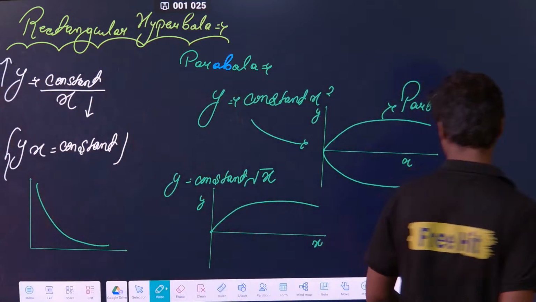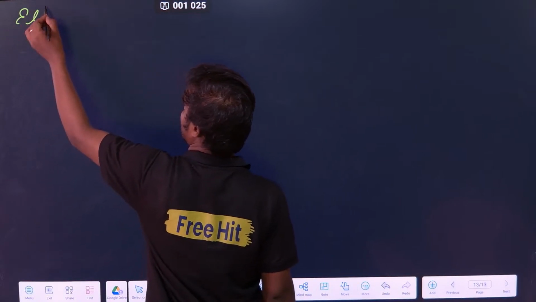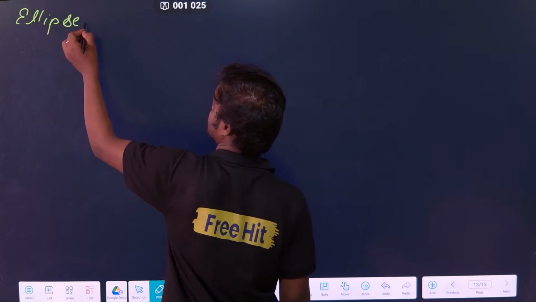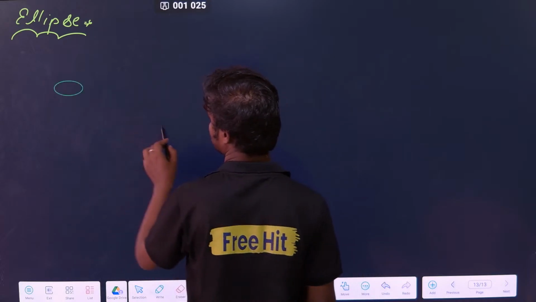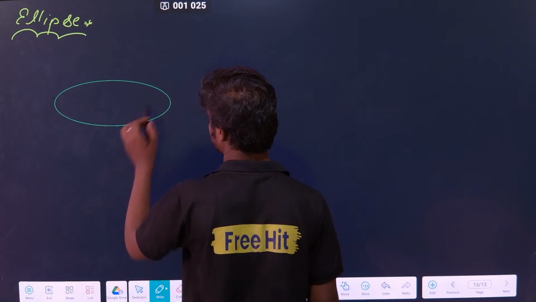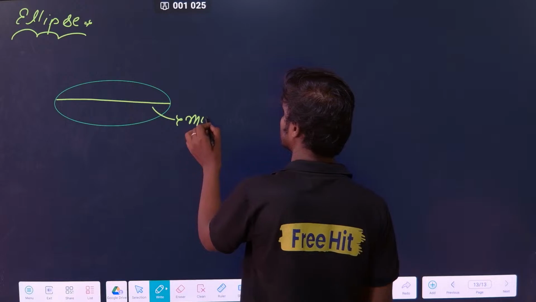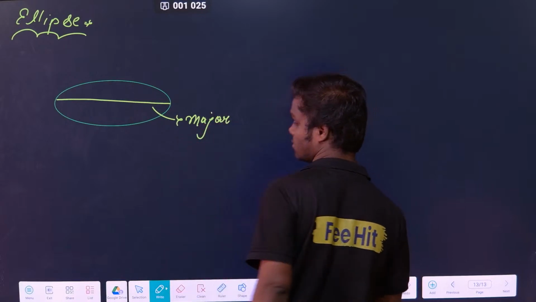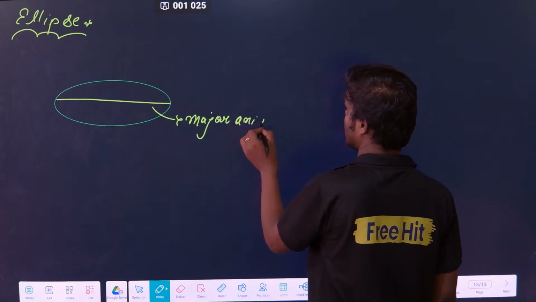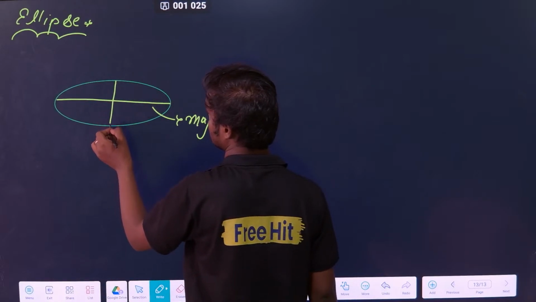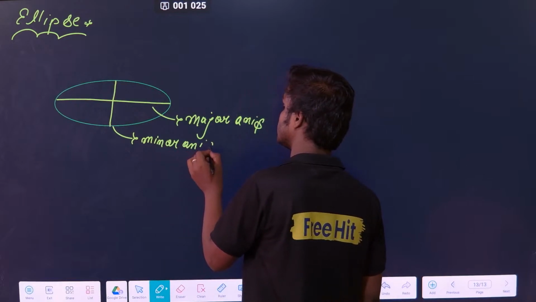Completed? Now the next geometry, which is very important from the gravitation point of view. If you have read about gravitation, it came there. Can anyone tell me what that geometry is? That geometry is the ellipse. In an ellipse, we have two things. One is called the major axis. There are two types of ellipse, horizontal ellipse and vertical ellipse, but I'm not going into that. One is called the major axis, and one is called the minor axis. We are not going into that much detail. Only the things which are important for you, let me tell you.